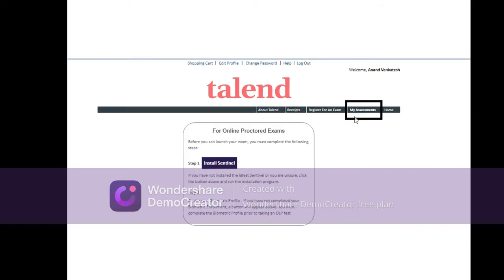Before you take the online assessment, you need to do some prerequisites. So click on install Sentinel. From here, it will be an exe file. You just need to download it and make sure that your system is compliant for taking the exam. And also you need to create the biometric profile. When you do it for the first time, in step 2 it shows launch. For me it is already created, so it's not showing up. For you, it will ask you to create the biometric profile. There you need to create your profile with signature.